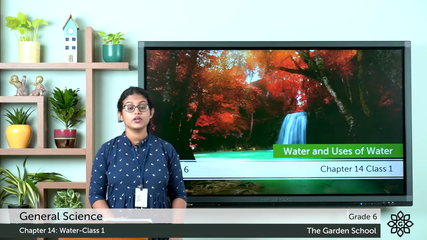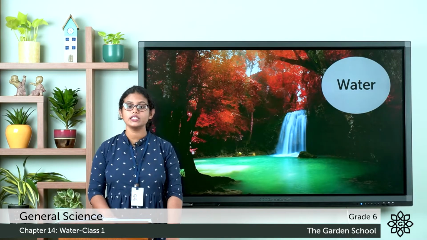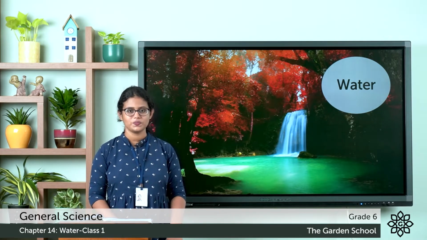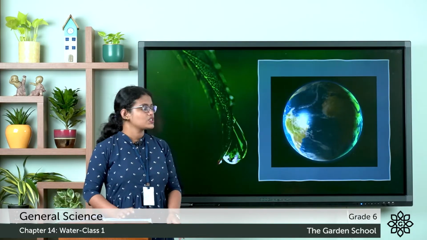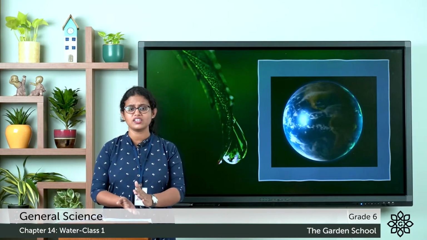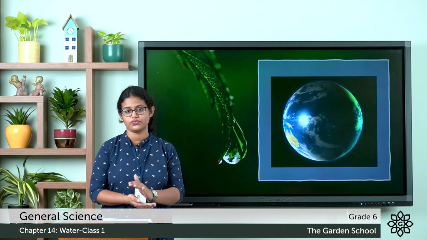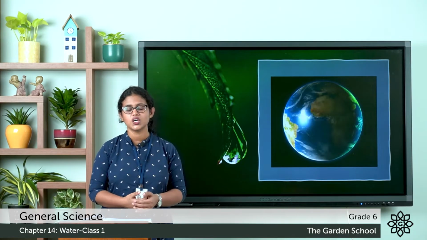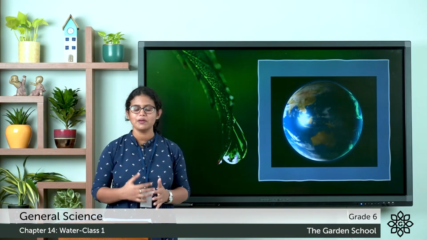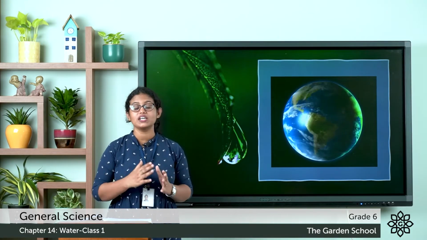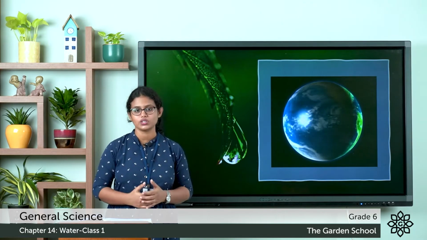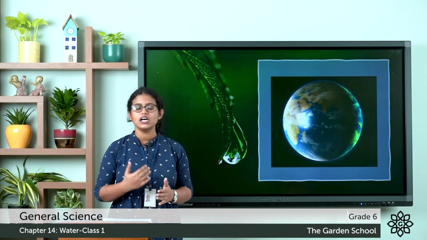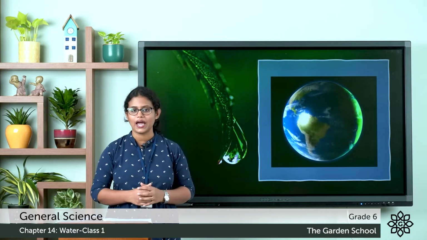Today, we are going to start with the 14th chapter, and the name of the chapter is Water. So, we all know that water is very essential in our life. Do you know why our Earth is called the blue planet? Because 3/4 of the Earth's surface is covered with water and only 1/4 is land. So Earth is called the blue planet.